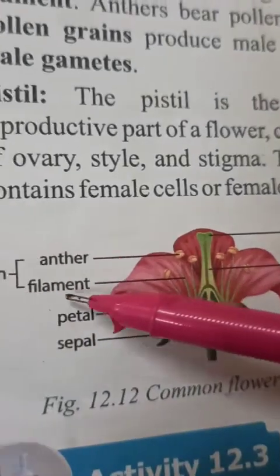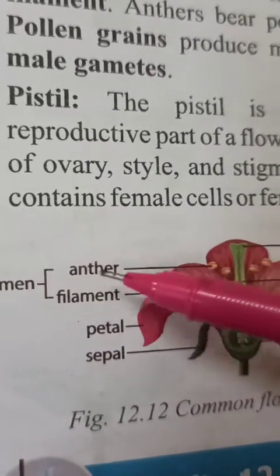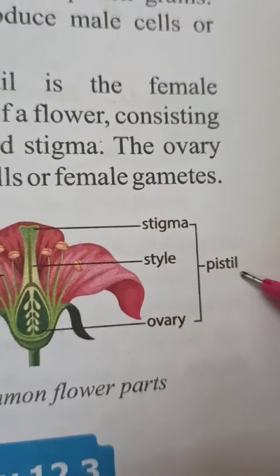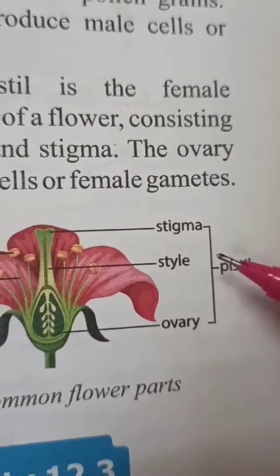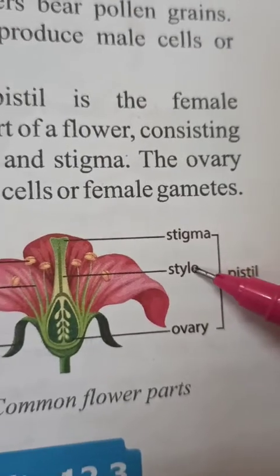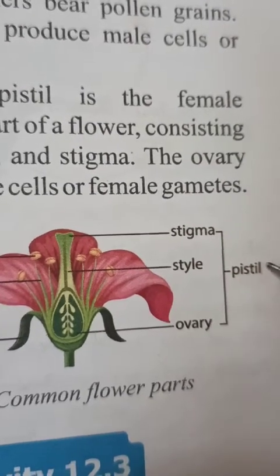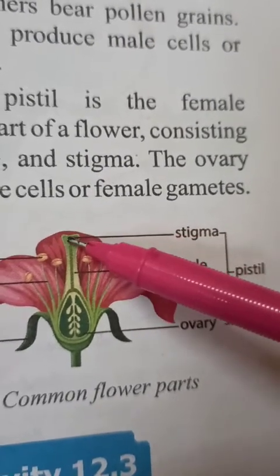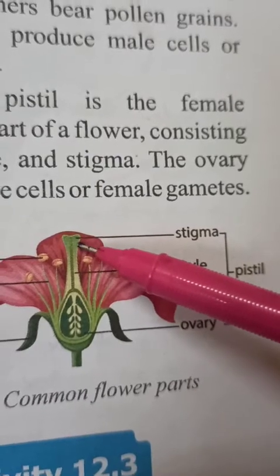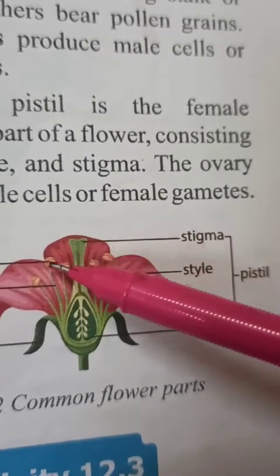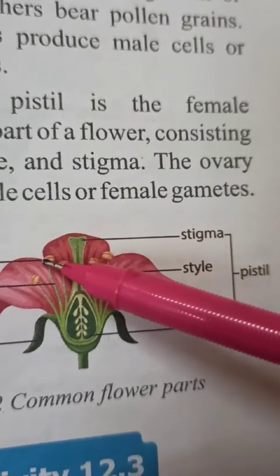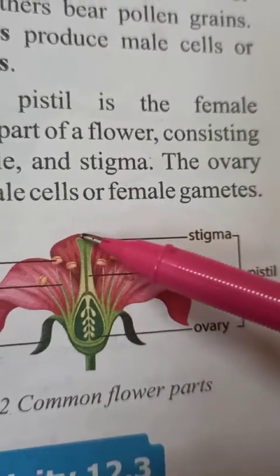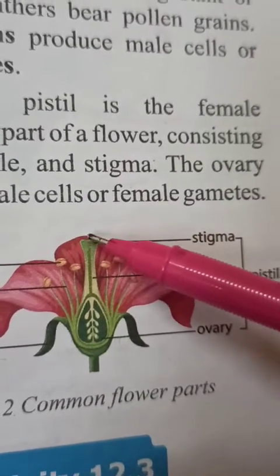As you have seen, the male part is the stamen and it has two parts. In the same way, the pistil is the female part of the flower and it has three subparts. The upper and terminal part of the pistil is called the stigma, which receives pollen grains when they come from the anther. The transfer from anther to stigma is called pollination.